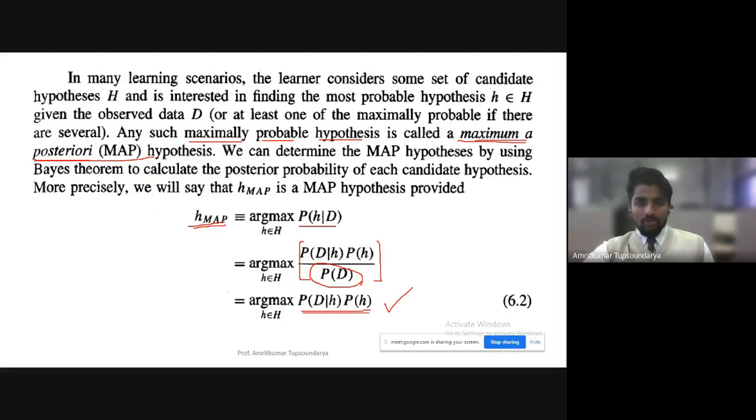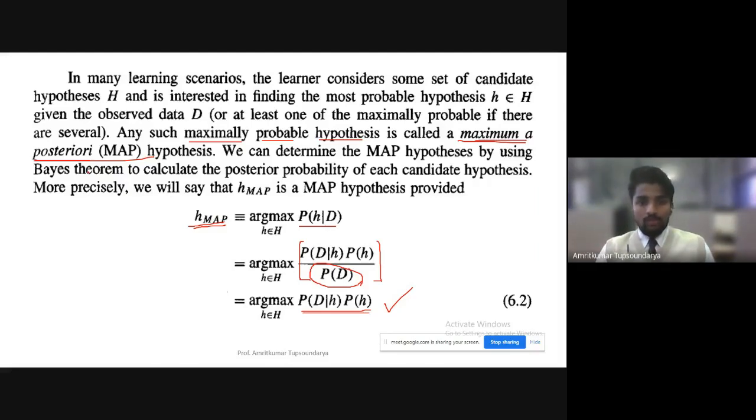For example, when from the set of hypotheses we have just one hypothesis which is clearly the maximum probable hypothesis, then there is no doubt we can simply converge to it. But let us consider another scenario where we have two or more hypotheses which are likely to be the maximum probable hypothesis. Then what do we do in that scenario? We cannot come up with one single maximum